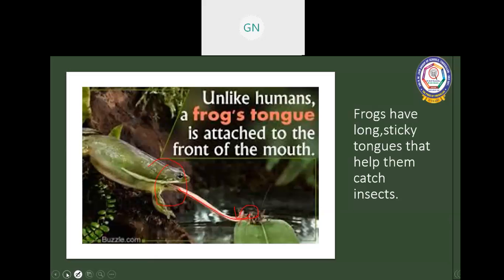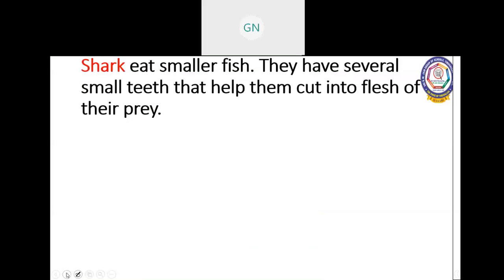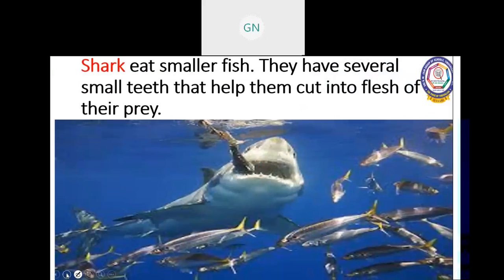That is the feature of the frog. Shark. Sharks eat smaller fish. They have several small teeth that help them cut into the flesh of their prey. Living in the ocean, it takes small fish as food and has small teeth so that it can cut the prey and eat.